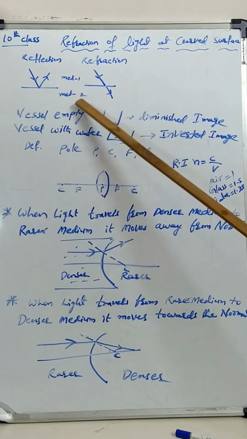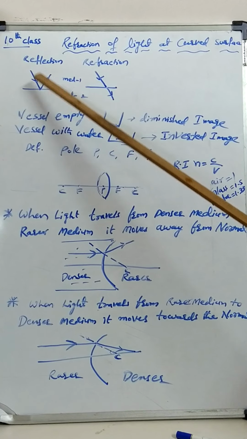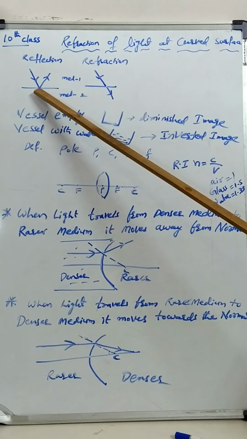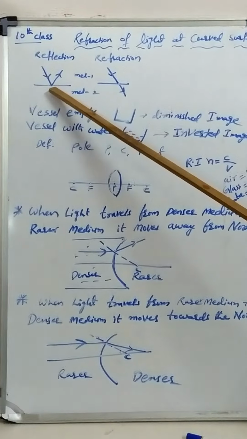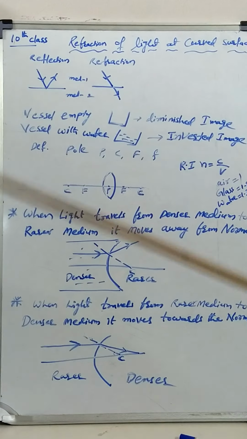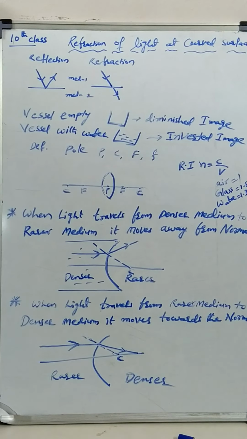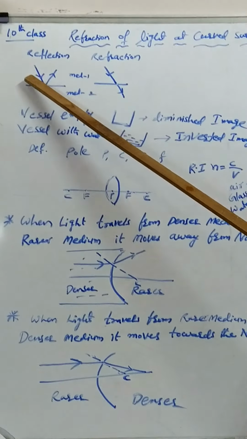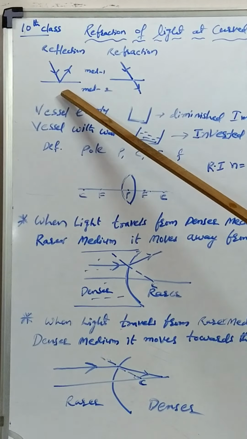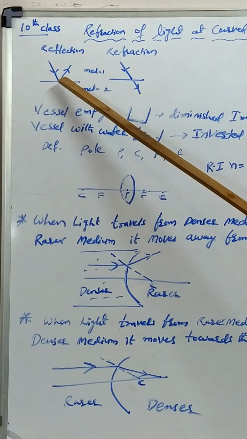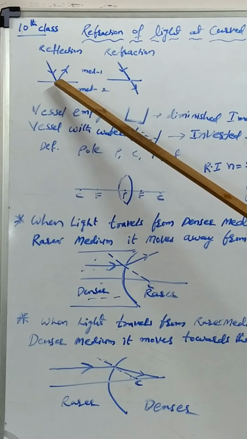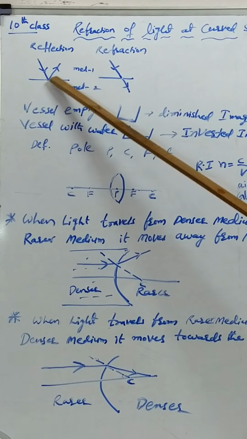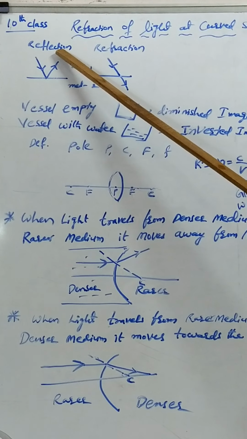Listen carefully. Let this be the surface. A light ray is falling on the surface. When it falls on the surface and comes back into the same medium, when it bounces back into the same medium, it is called reflection. That means the light ray does not move into the second medium; after falling on the surface, it bounces back into the same medium.